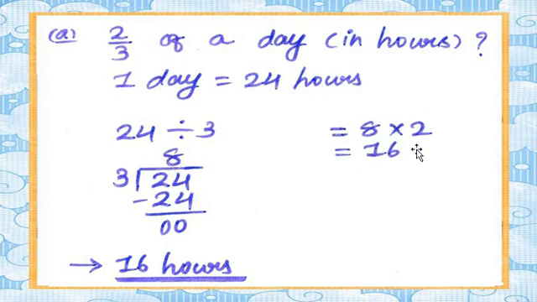Now 8 multiplied with the numerator. So 8 2s are 16. But what do we write in the brackets? In hours. So 16 is our answer. 16 hours. Understood? 2 upon 3 of the day means 16 hours. Understood, my dear students? I hope you all understood.